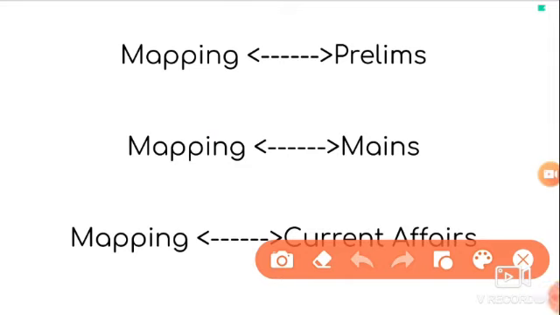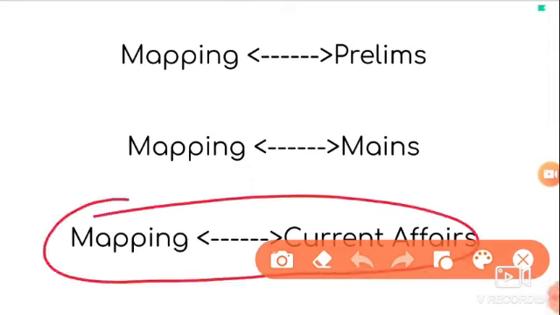And finally, mapping eases the understanding of current affairs. While reading the newspaper, you can actually imagine the place which the article is talking about. Here is the woman who is going to take up this marathon, which is obviously me. A brief introduction about myself.